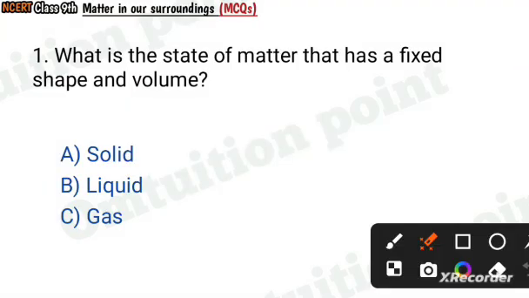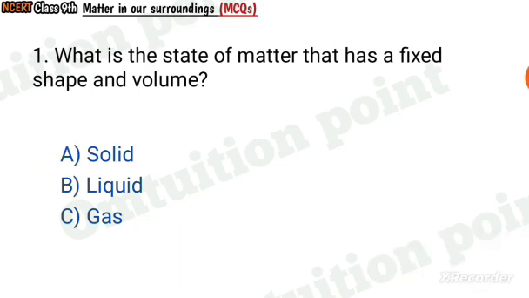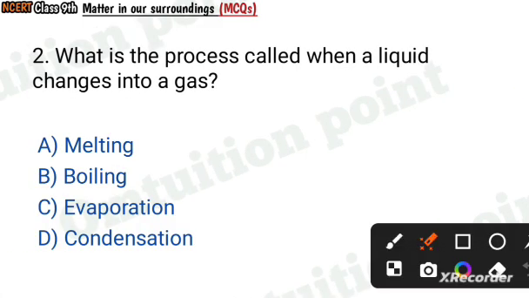Question number 1. What is the state of matter that has a fixed shape and volume? Solid, liquid, gas. Solid. Question number 2. What is the process called when a liquid changes into a gas? Melting, boiling, evaporation, condensation. Evaporation.